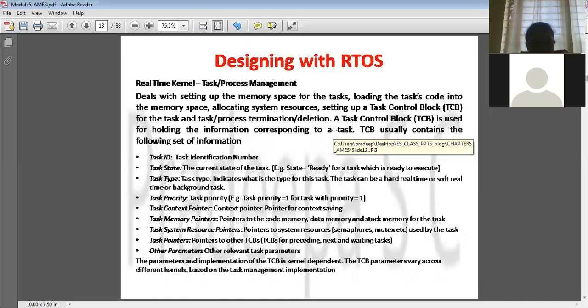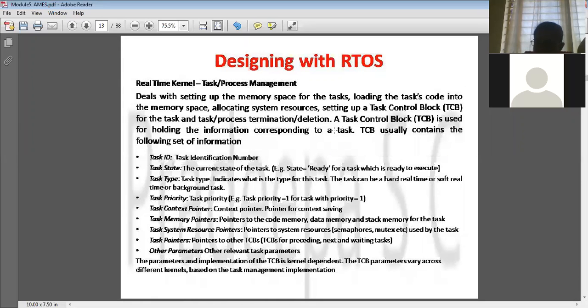So allocate the system resources, and also whatever with respect to the process, the priority, some of the tasks having the highest priority. All that information will be stored in a task control block. So basically the task control block plays a very important role in process management, telling the whole information about the process.